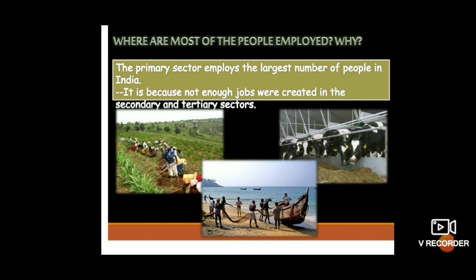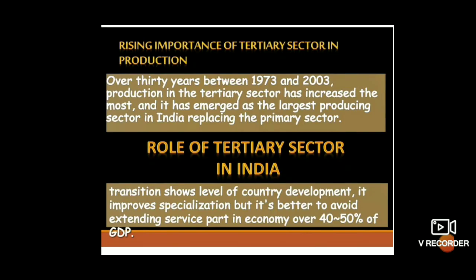Okay, and where are most of the people employed? Most of the people in India are employed in the primary sector only. Why? Because enough jobs are not created in the secondary and tertiary sectors. So that is why most of the people are employed in the primary sector only.